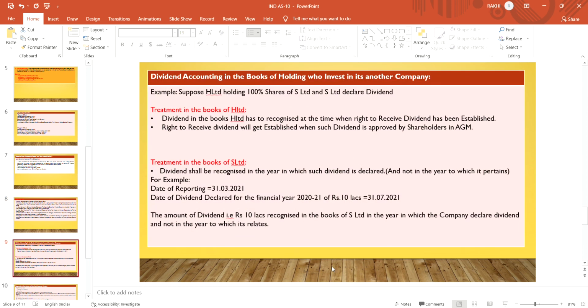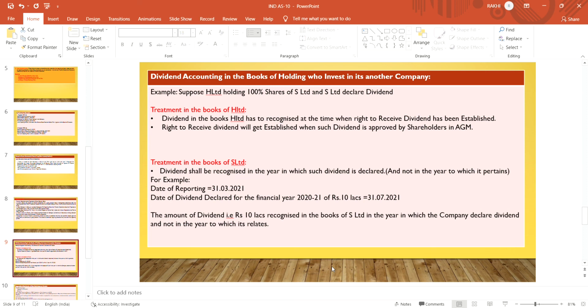Then another topic is dividend accounting. Dividend accounting in the books of a holding company which invests in another company, that is, in its subsidiary company. Take an example. Suppose H Limited is holding 100% shares of its subsidiary S Limited, and S Limited declares a dividend.